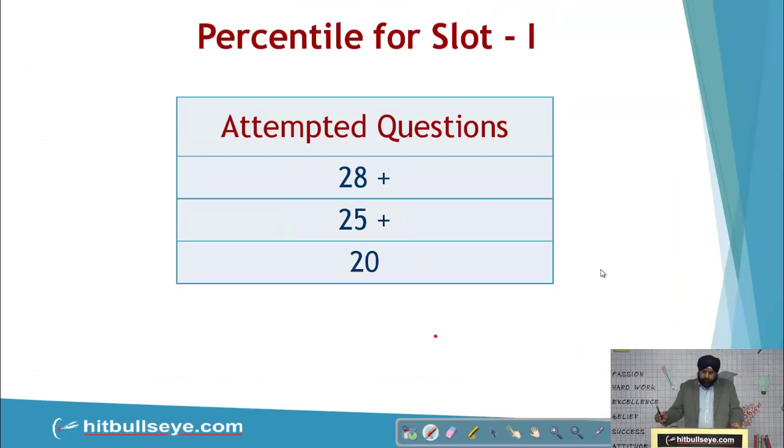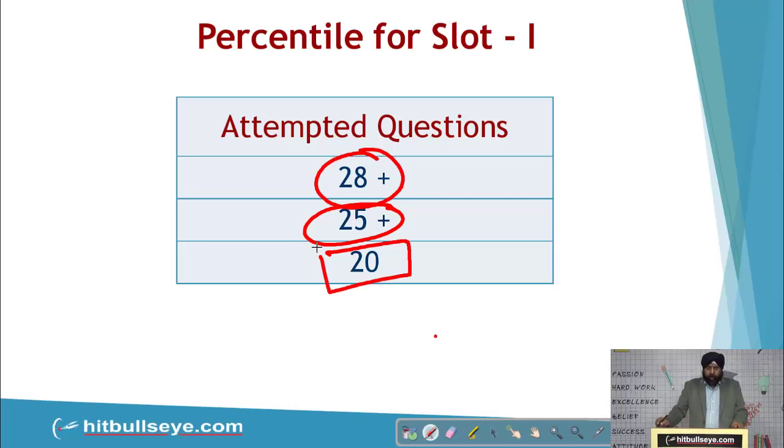So regarding cutoffs, students who are regularly getting 99.5 percentile in mock tests and have attempted more than 28 questions, 25 plus attempts, are in the safe region. Students who have attempted around 20 questions should have very high accuracy, and still they can be in the borderline range. So they are expected to get a call, but not sure. In order to get a call, they should have a very high accuracy.